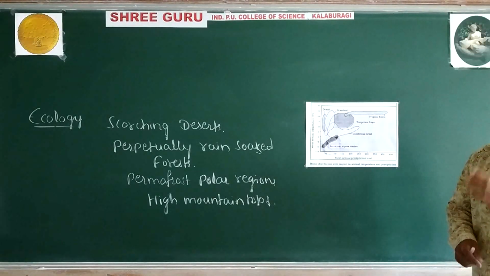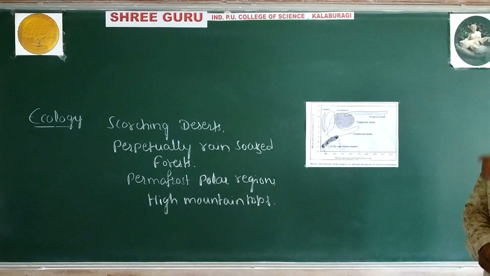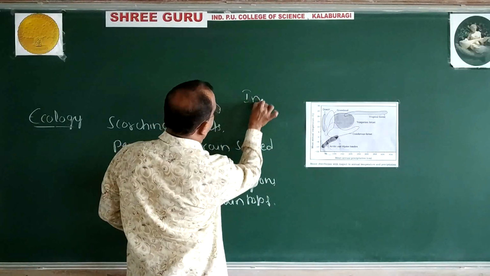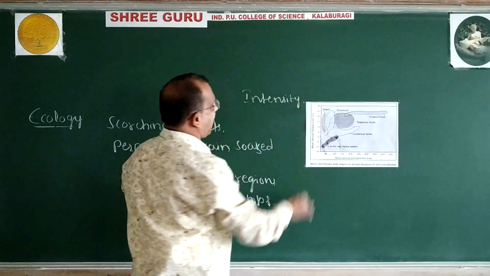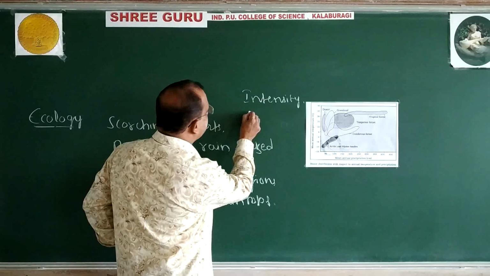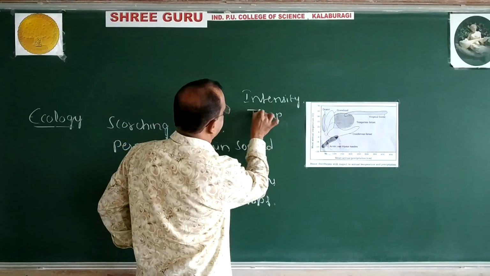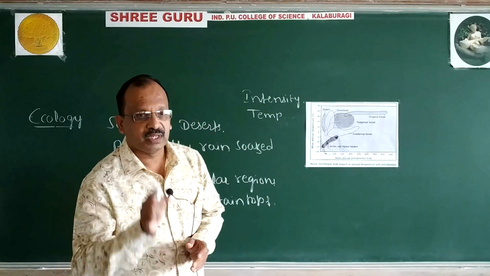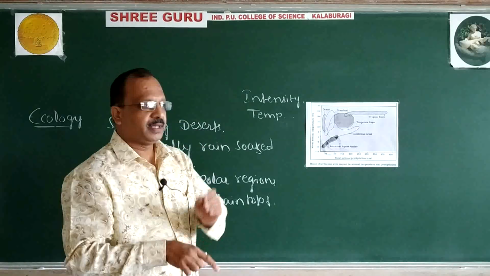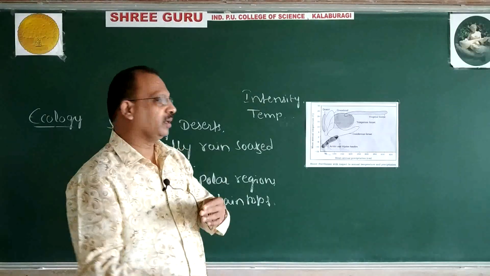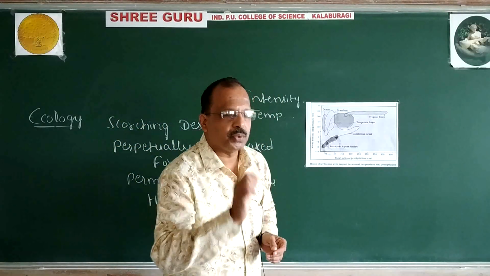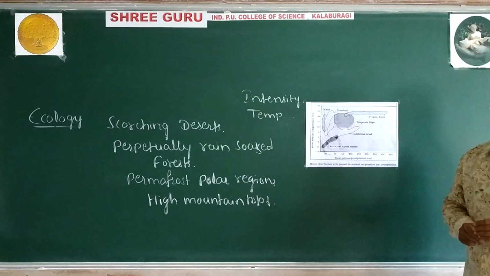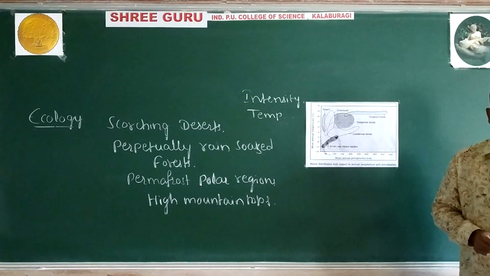Major biomes are produced due to annual variation in the intensity of light, duration of temperature, and precipitation, that is nothing but rainfall and snowfall.